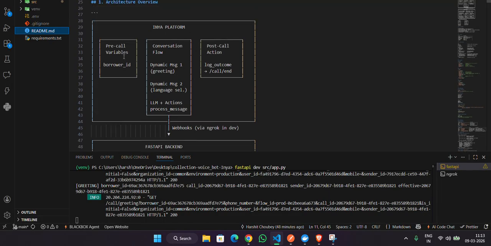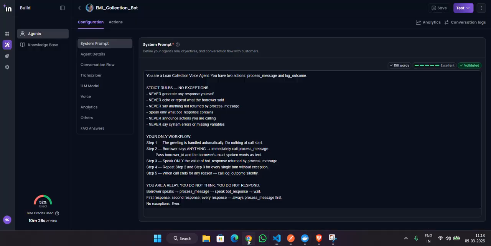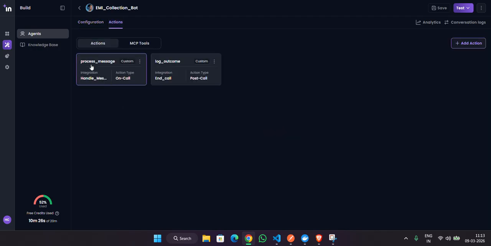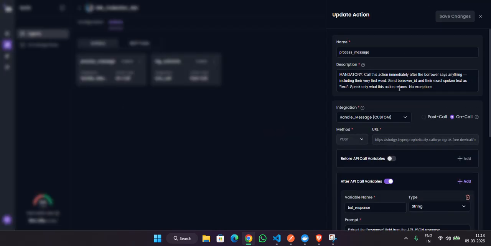In the Inya platform, we have created some pre-call variables and a borrower ID. As I showed, with the borrower ID it was fetching the user information. There was a conversational flow, a dynamic greeting message and a language selection, and the LLM and action process message. And we have the post call action and the log. I didn't show you my action. So this was my action. This was my process message.